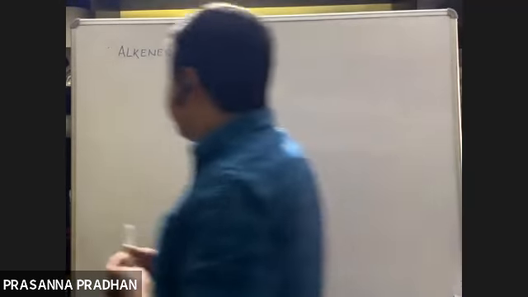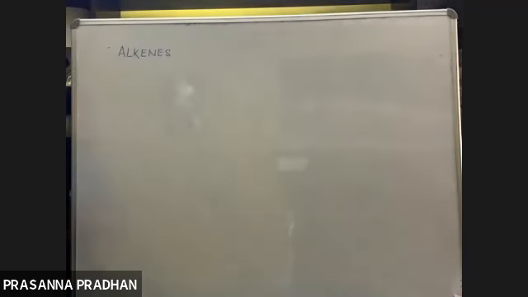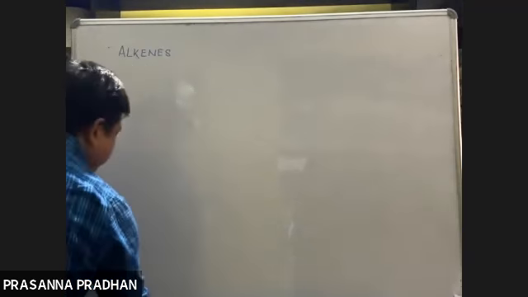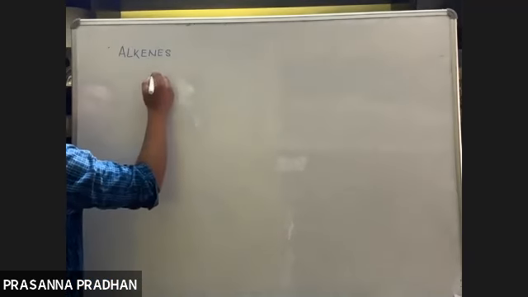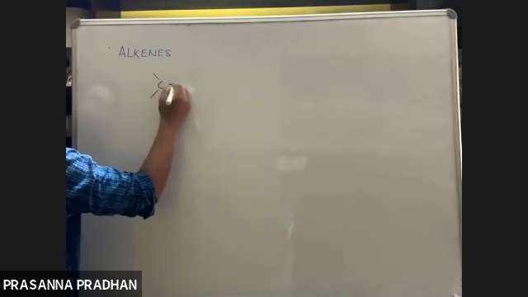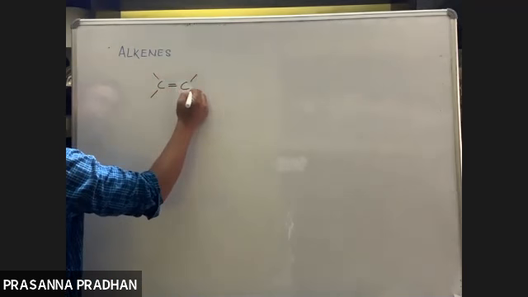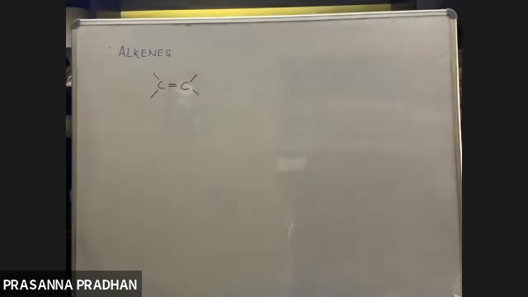There are a few things which should be noted about your alkenes, namely the hybridization. We know in alkenes there is a carbon-carbon double bond.